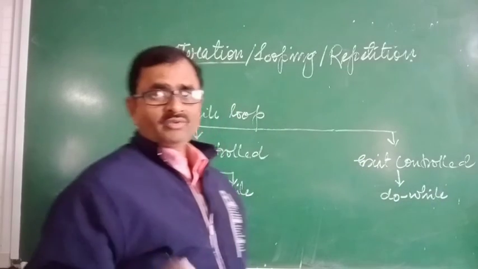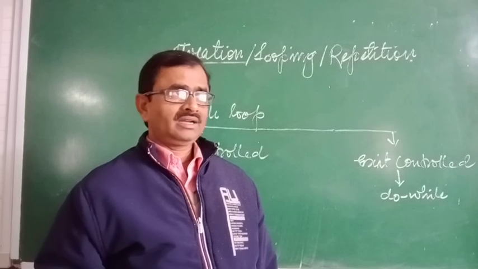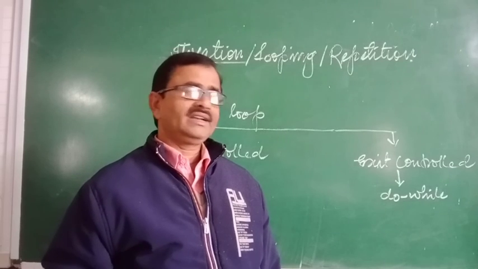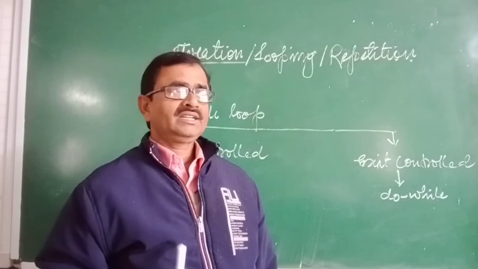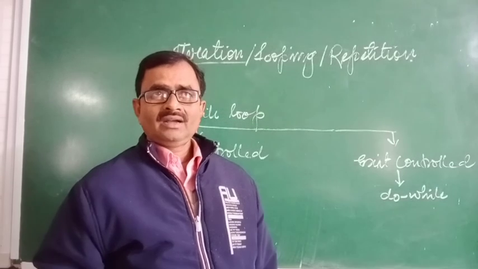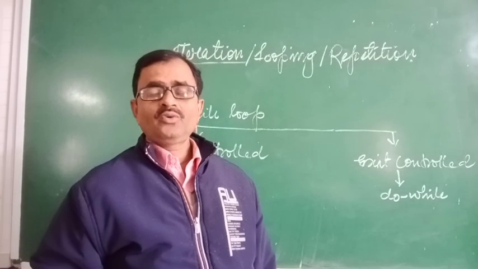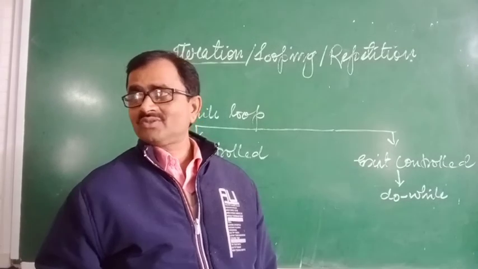So what you have to understand now is that the looping statements are divided into two categories: entry control loop and exit control loop. Entry control loops are for loop and while loop, and the exit control loop is the do while loop, which is only one type.